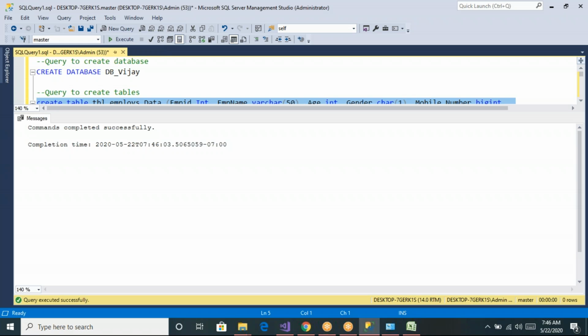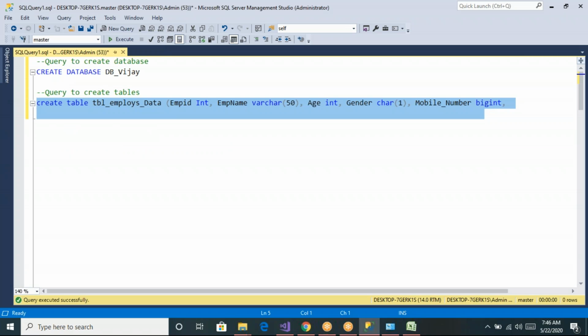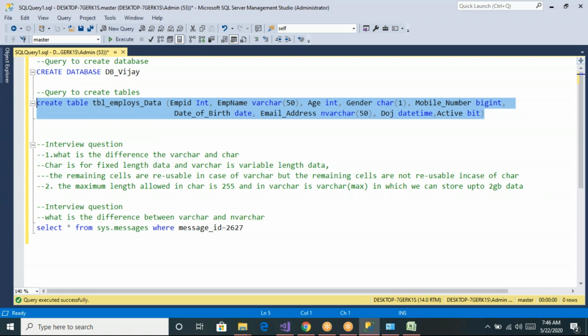Mohan, sorry to interrupt. Did you say bigint can have more than 10 digits and maximum is unlimited? Yes, more than 10 digits you can go, but the maximum I need to check. Okay, maximum you can go 20 digits like that. Okay. Thank you.